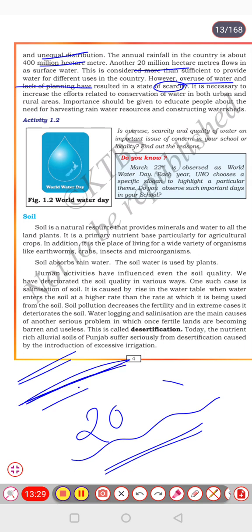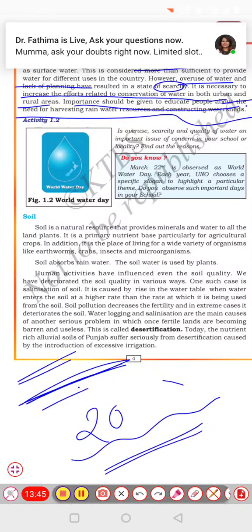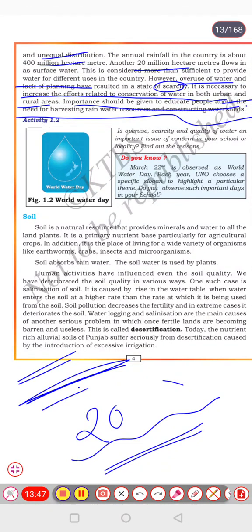It is necessary to increase the efforts related to conservation of water in both urban and rural areas. Importance should be given to educating people about the need for harvesting rainwater and constructing watersheds. March 22 is observed as World Water Day.